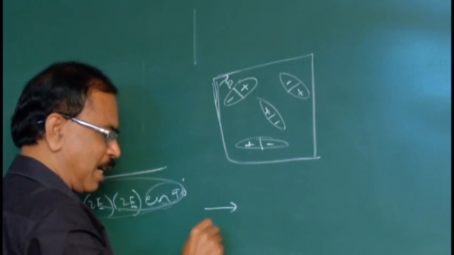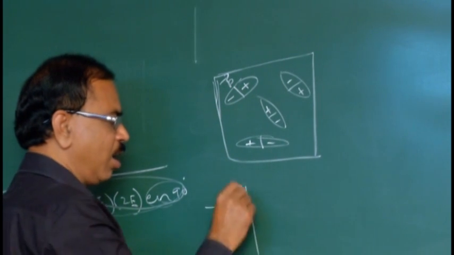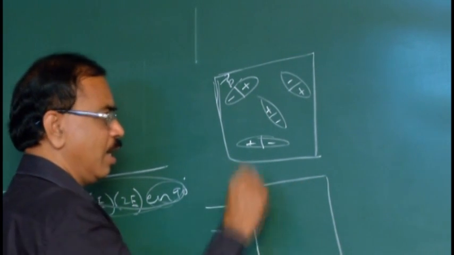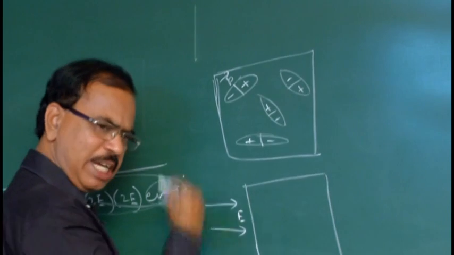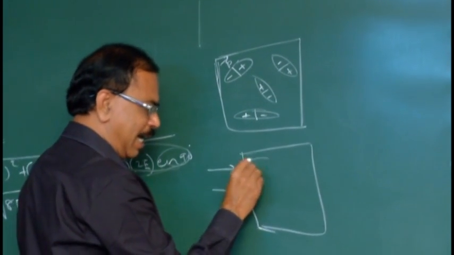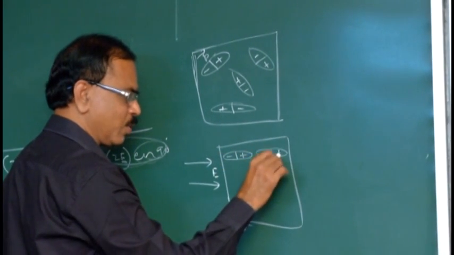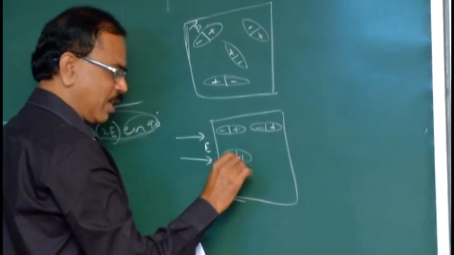When we apply the electric field E externally, then all these dipoles, either induced dipoles or permanent dipoles, align themselves in one particular direction.